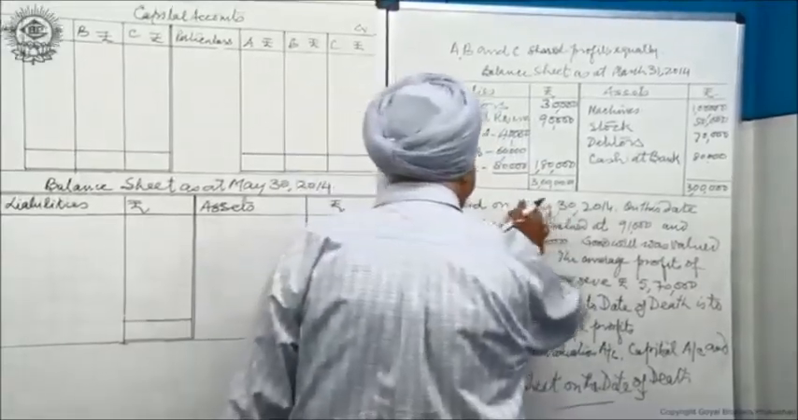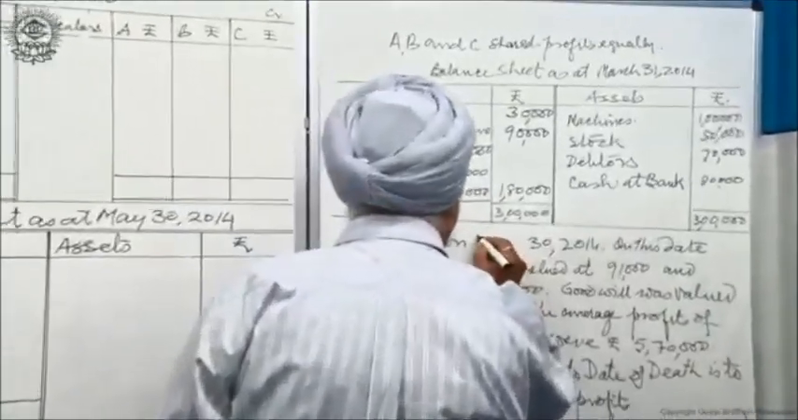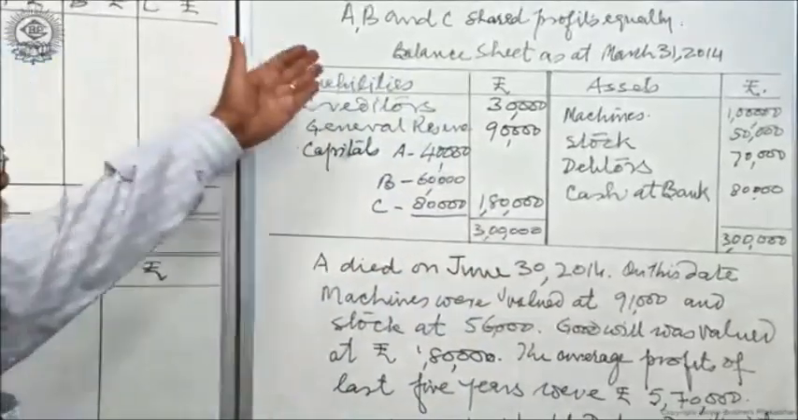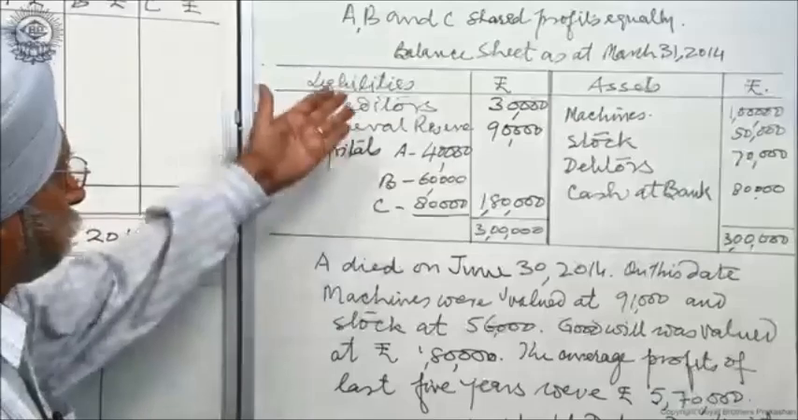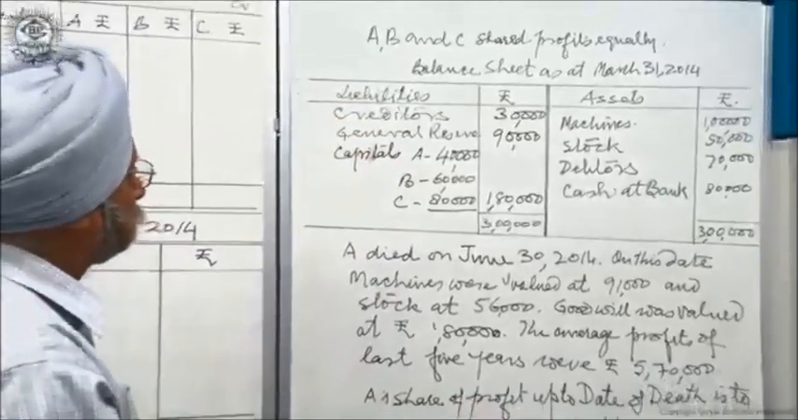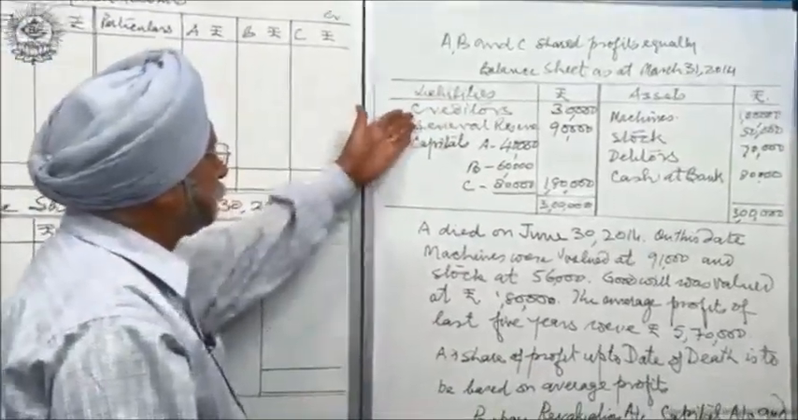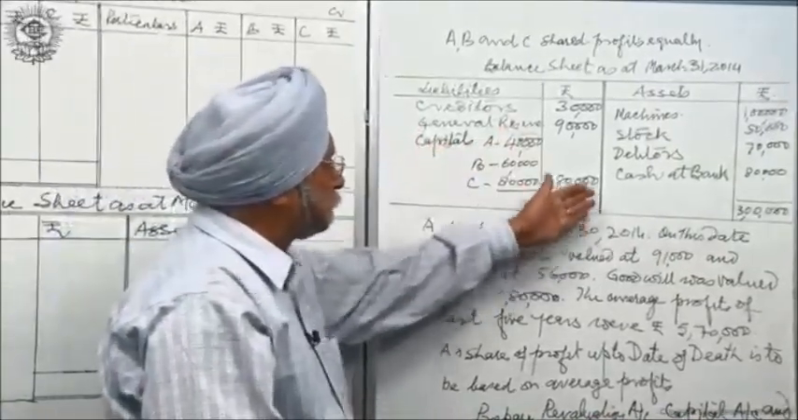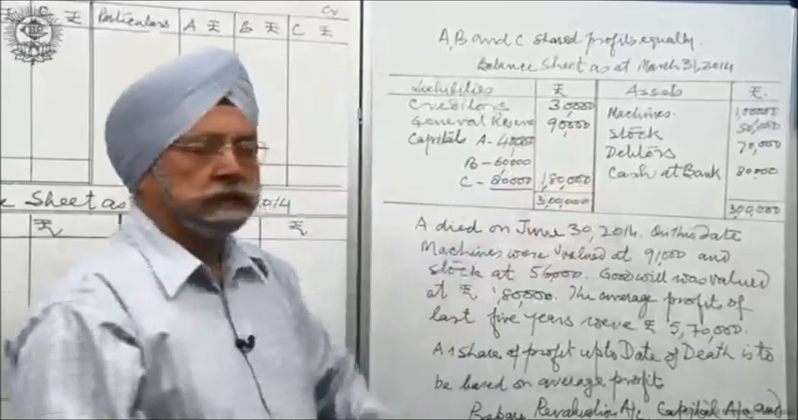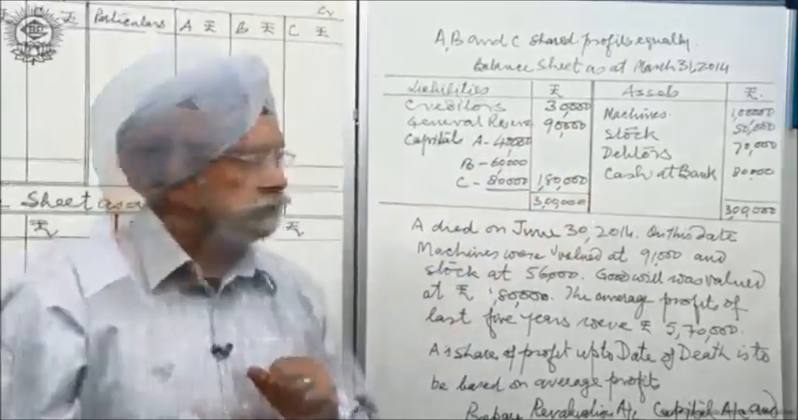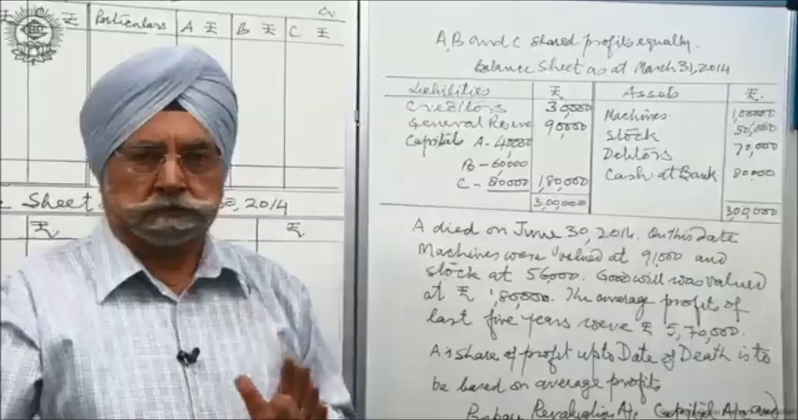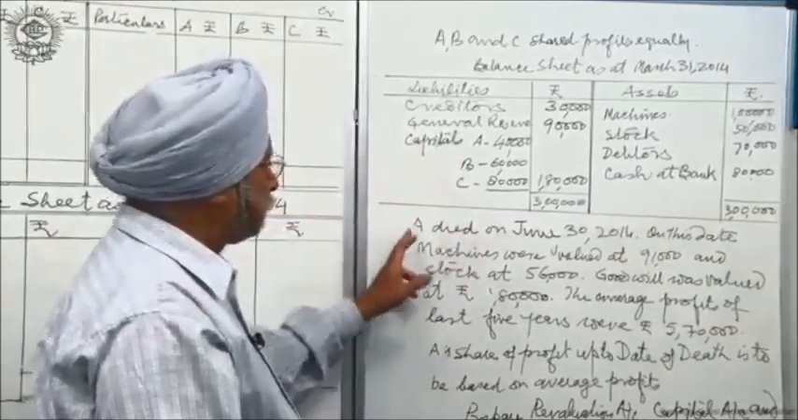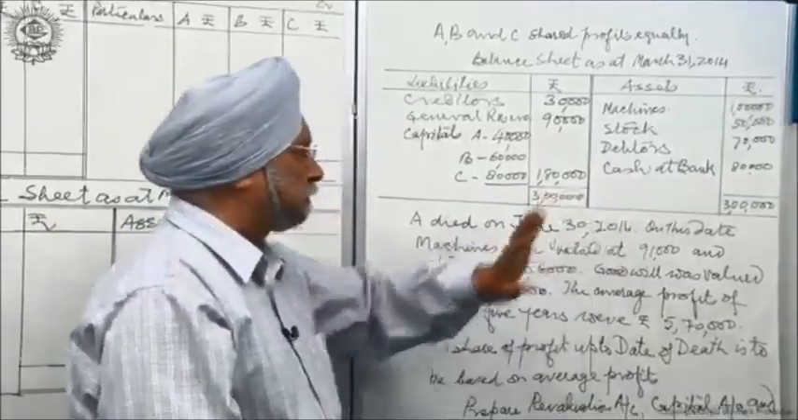So in this question, the death has taken place on June 30. So A, B, C are partners, share profits equally. Balance sheet as at March 31, 2004 is this. There are creditors, there is general reserve, capitals A, B and C. And this is the total, machine, stock, debtors. A very small balance sheet I have taken in order to explain the concept to you. Intentionally I have taken a small balance sheet and I have not taken many adjustments. A dies on June 30, 2014.